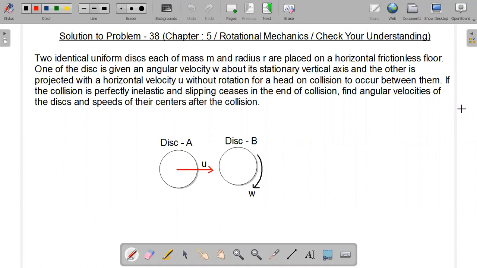According to the figure, one of the disks, which is A, is moving with a linear velocity u, and the second disk B is rotating about the central axis. That is, object A has no angular velocity, whereas object B has no linear velocity. They undergo a head-on inelastic collision. Both the disks undergo a head-on inelastic collision on a frictionless horizontal surface, right? And we have to tell the velocities after the collision.